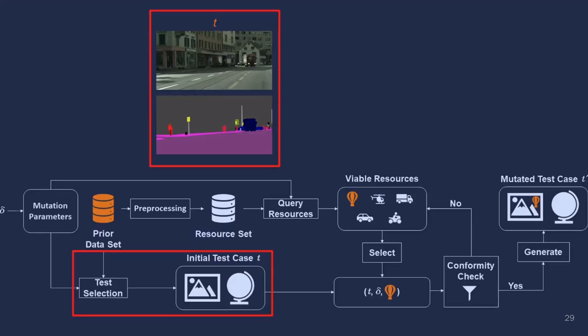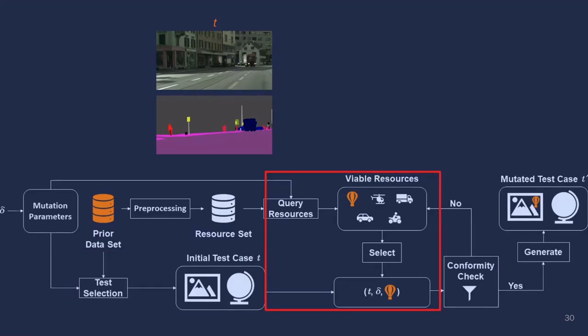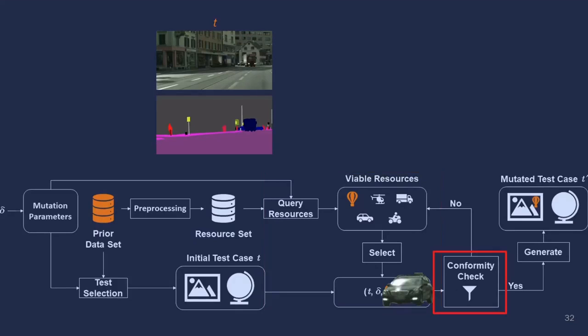After pre-processing, the system examines the mutation at hand and the prior dataset to select the initial test case that will be mutated. This selection is based on the mutation. For example, if the developer specified to change the color of the car, the initial test case must have a car to recolor. Or if the developer specified to add a new car to the scene, there must be a portion of the road available for the new car. After the initial test case has been selected, the pipeline queries the list of available resources for those that are suitable for the selection in this mutation. For example, in the add car mutation, the pipeline could select the car we identified earlier.